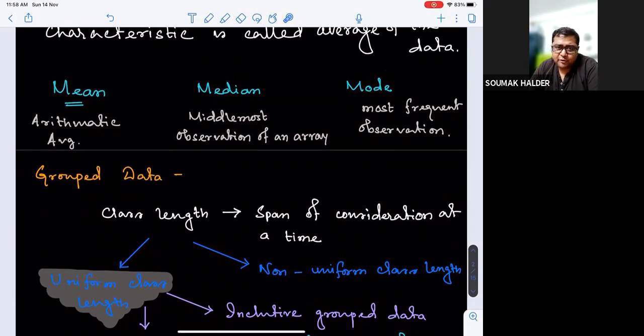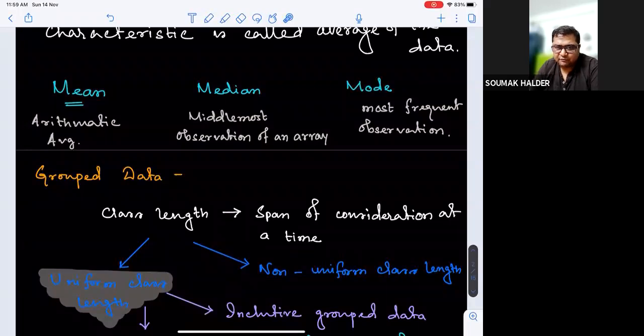Like we were taking temperature notes, and for morning 4 to 6 there is a huge change. So we might think of having divisions like from midnight to 2, then from 2 to 5, let's not have any half data, then 5 to 7, then 7 to 9, then 9 to 12. So we might have class lengths that are not necessarily all equal.